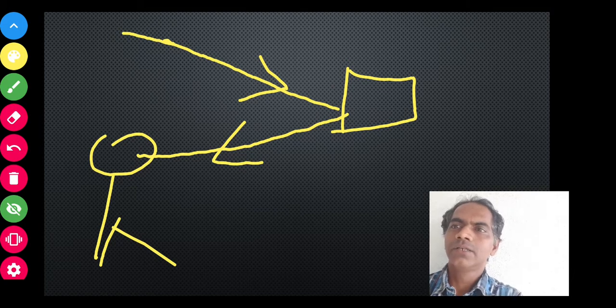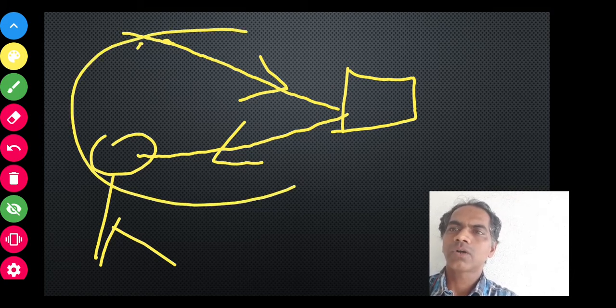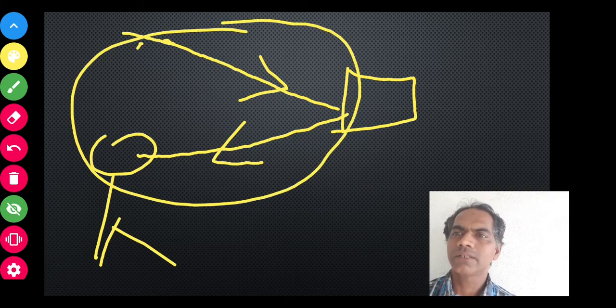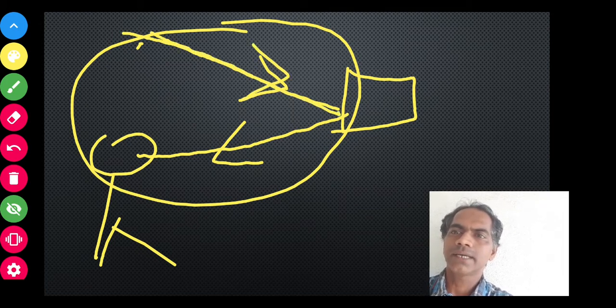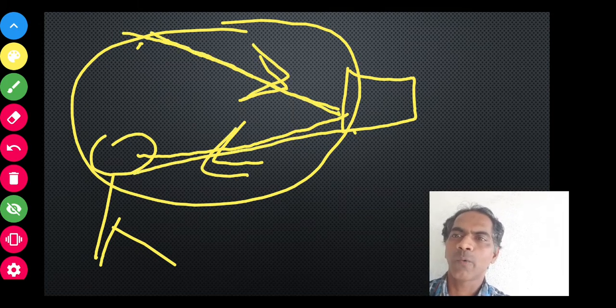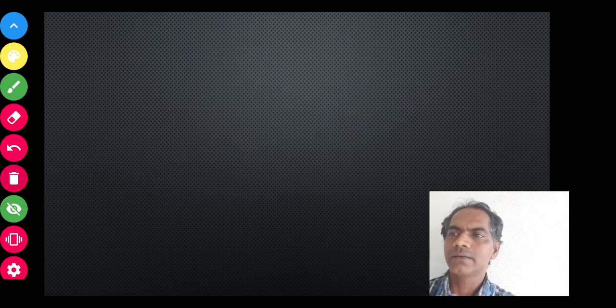This phenomenon is called reflection of light. Reflection of light is nothing but the bouncing back of light into the same medium. In this case the light came from here and it went back into the same medium. So this is about reflection of light.